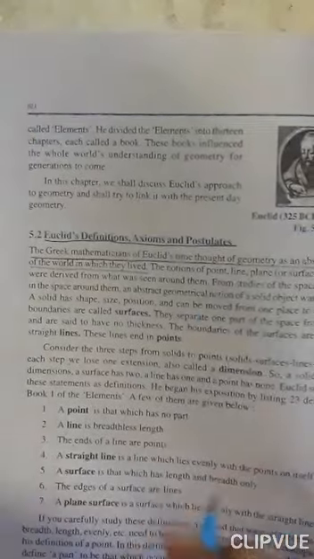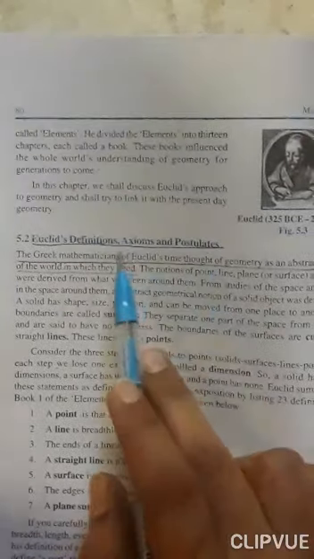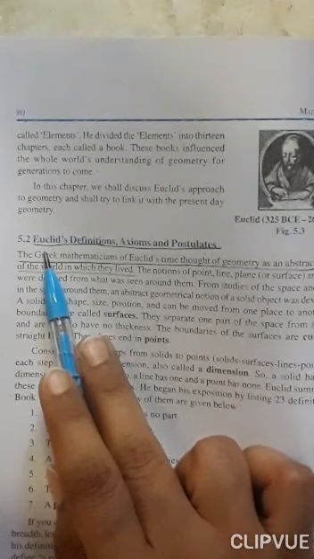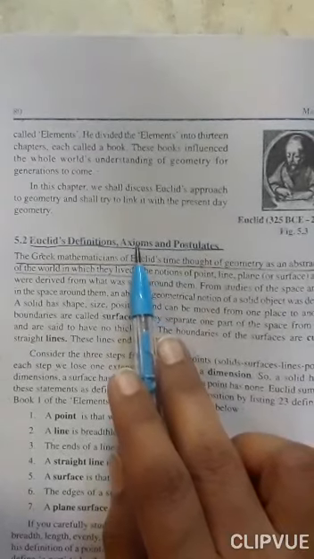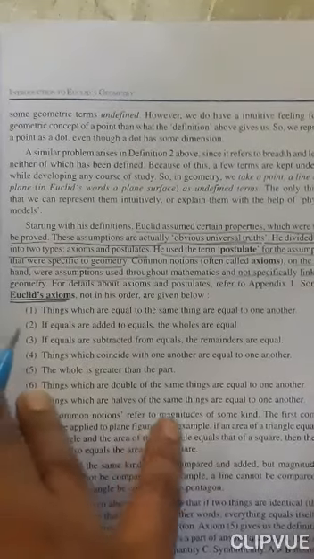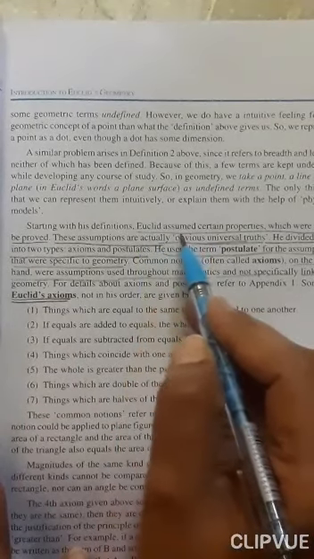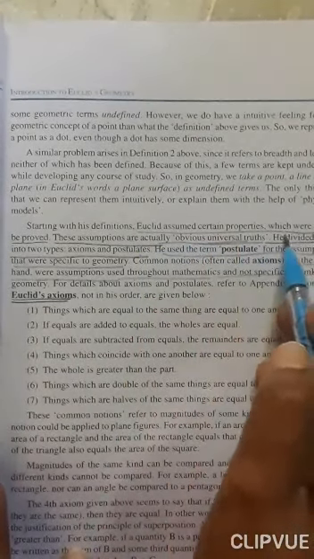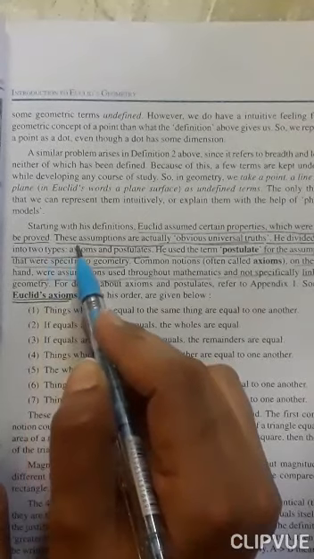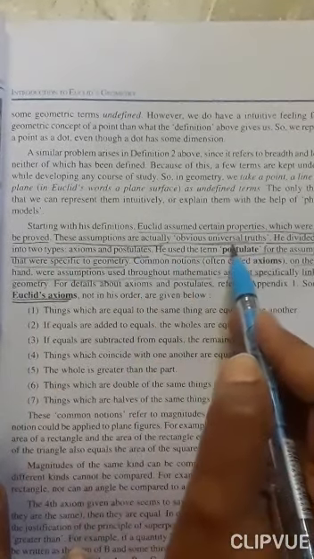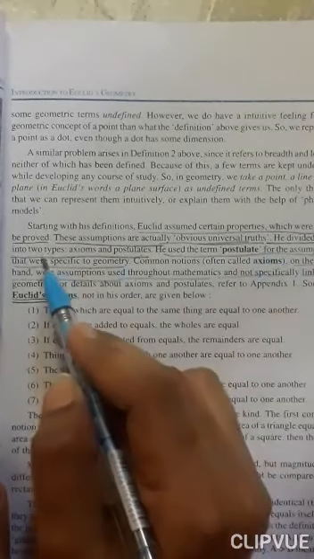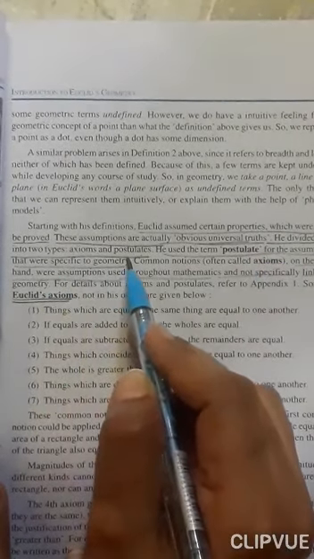These are just the basic concepts to start geometry. So in this chapter we have to read about axioms and postulates given by Euclid. Euclid is a Greek mathematician and he gave us axioms and postulates. Euclid assumed certain properties which were not to be proved. These assumptions are actually obvious universal truths. He divided them into two types, that is axiom and postulate.